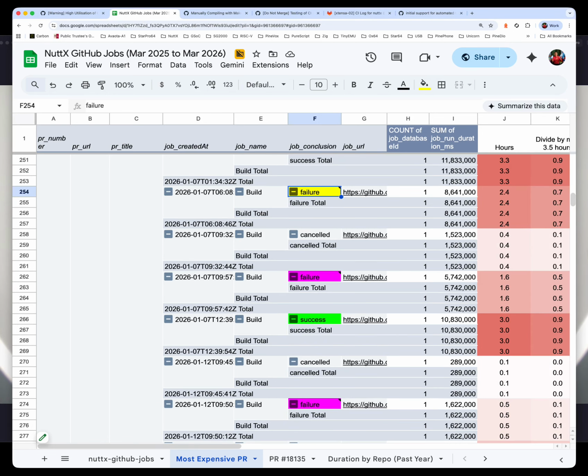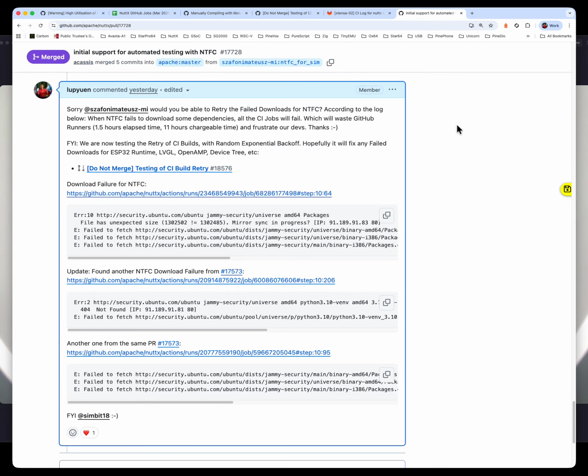However, our retry mechanism will not work for NTFC. These two cases that we've seen, NTFC will only be fixed if we go into the NTFC code, which is still quite new, because it was only implemented in January, and fix it by doing randomized exponential backoff. We try our downloading with randomized exponential backoff.